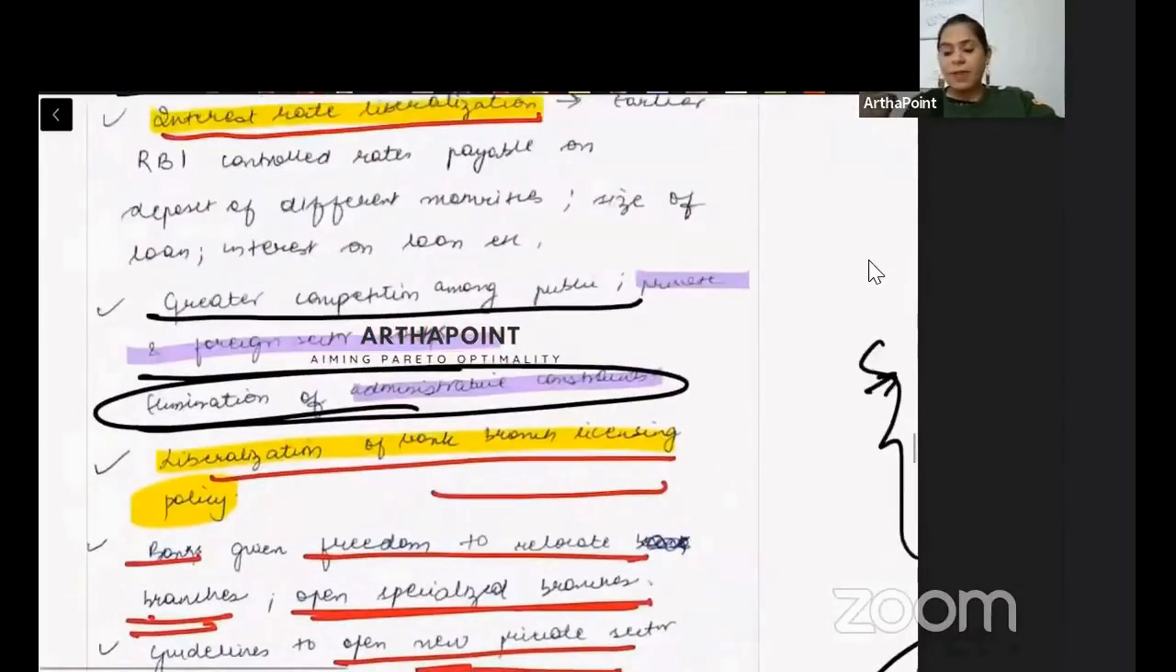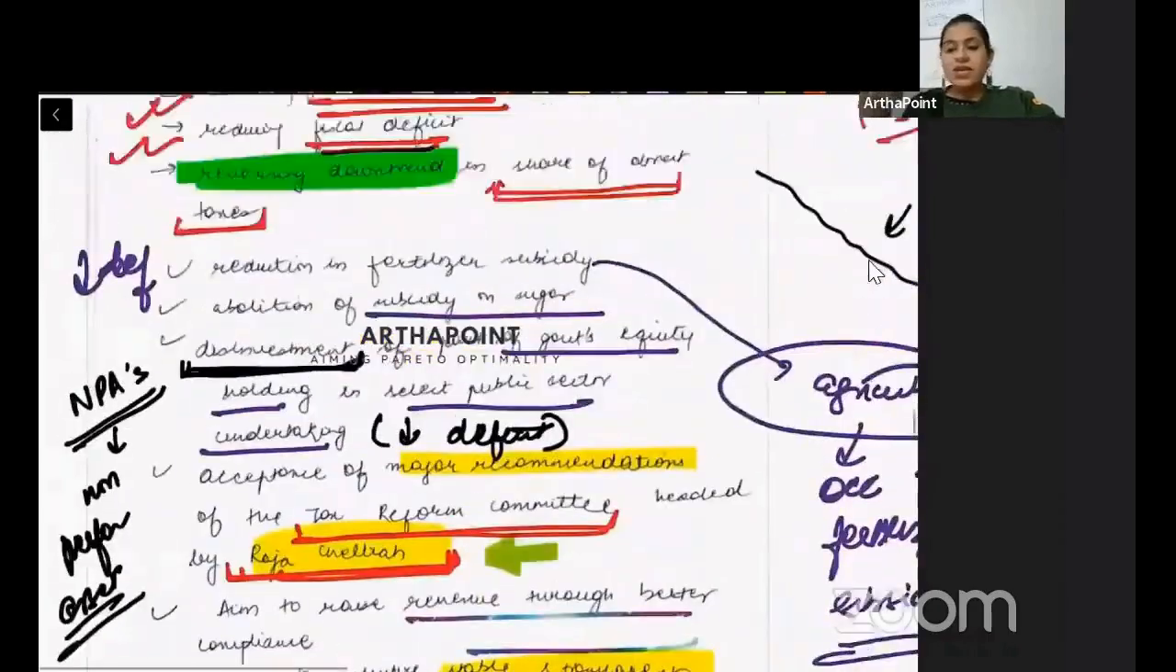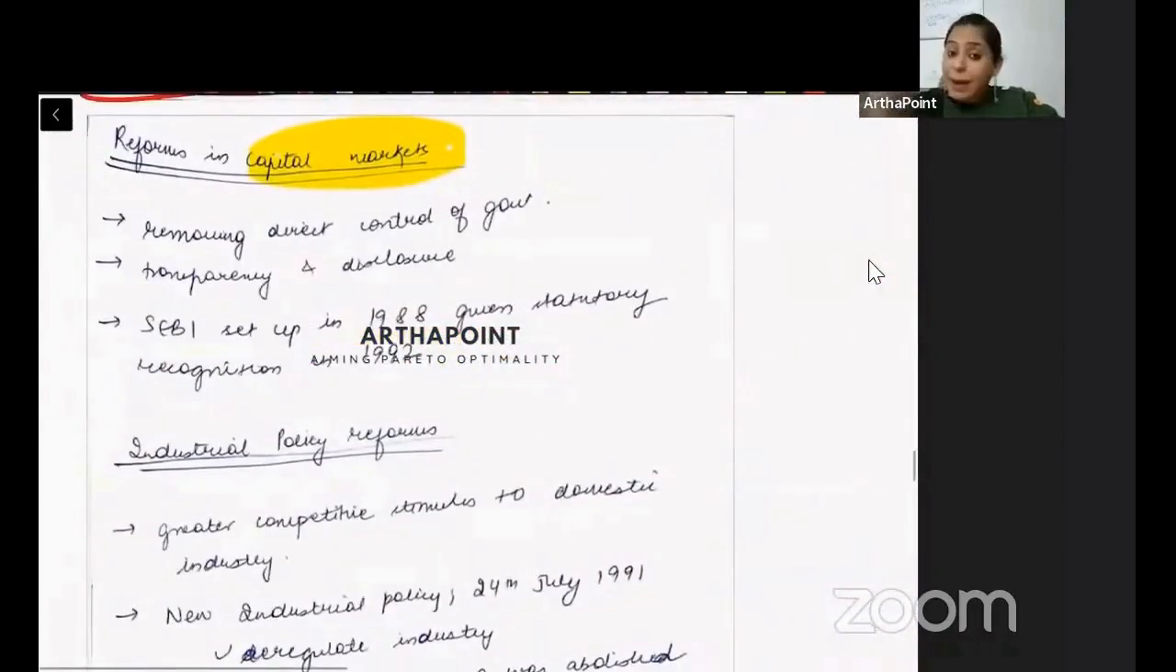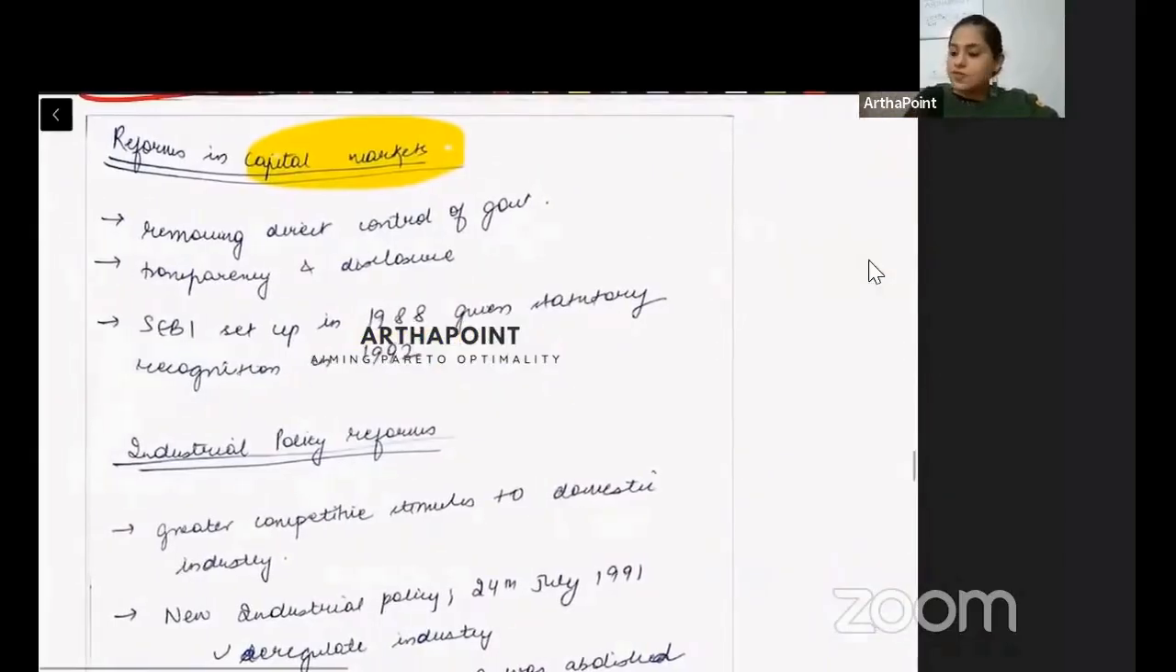Abhi humne padhe banking sector. We studied fiscal reforms. Now we want to go ahead and study capital market reforms. So first of all, we removed control of the government. Earlier, the stock market was also heavily government controlled. Now we brought in the setting up of SEBI,